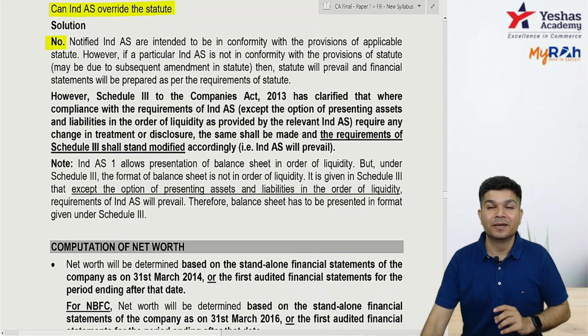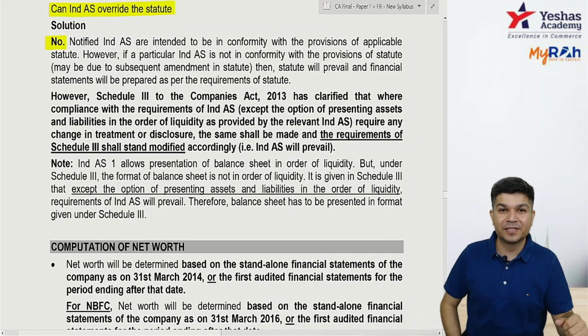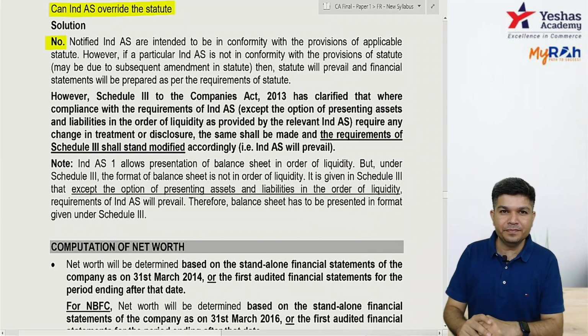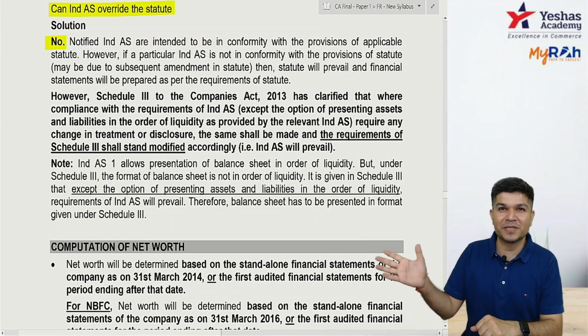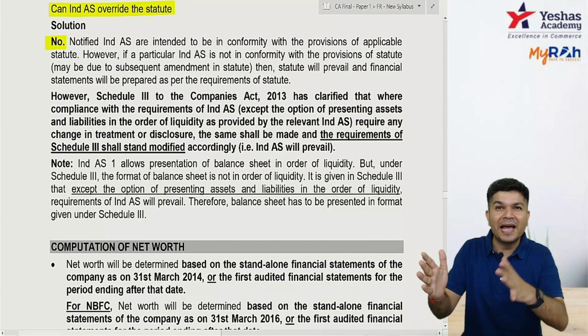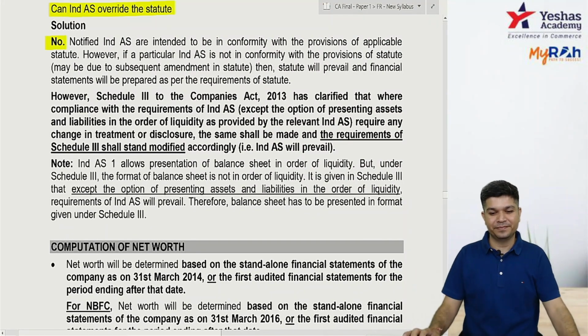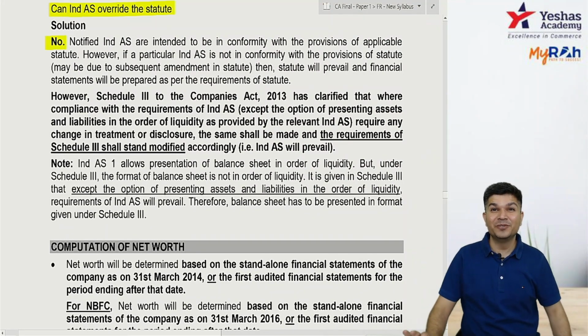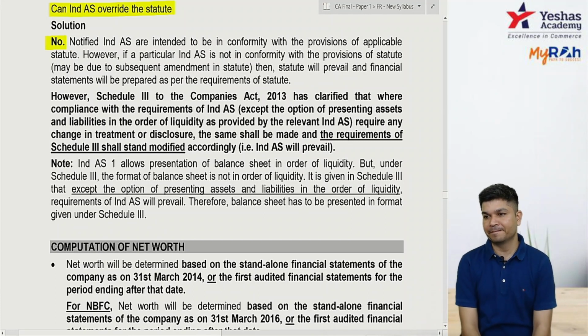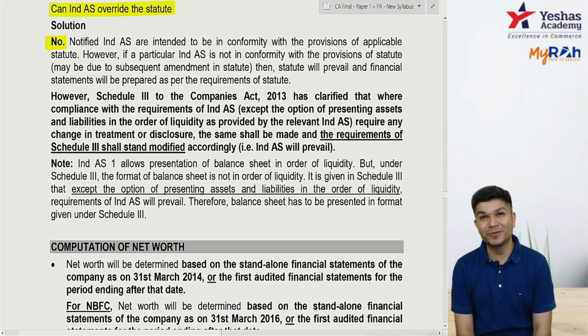Okay, now, Schedule 3. Schedule 3, can I say it's a part of statute? Schedule 3 to the Companies Act 2013. Schedule 3 is a part of statute. I have a question. If there's a conflict between Schedule 3 and IND AS, what will prevail? IND AS cannot override the statute. If there's a conflict between Schedule 3 and IND AS, what will prevail?